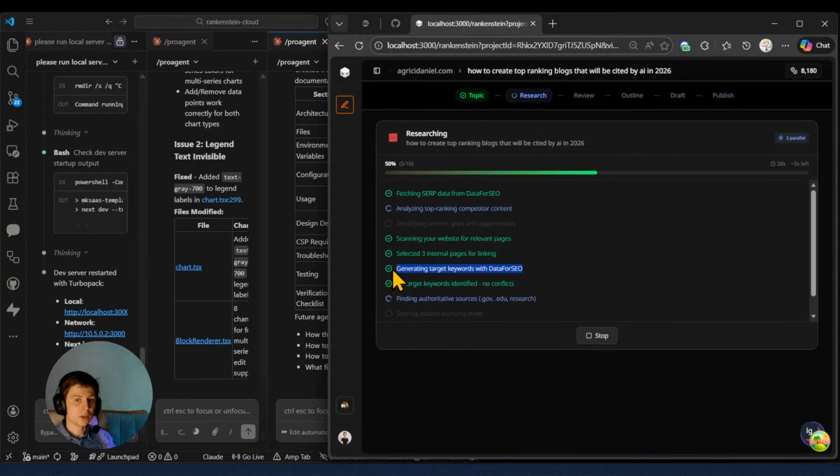Then we are generating target keywords with DataForSEO. We're checking the search volume. We're checking the cost per click. We're checking the trends. And we're selecting the best performing keywords.